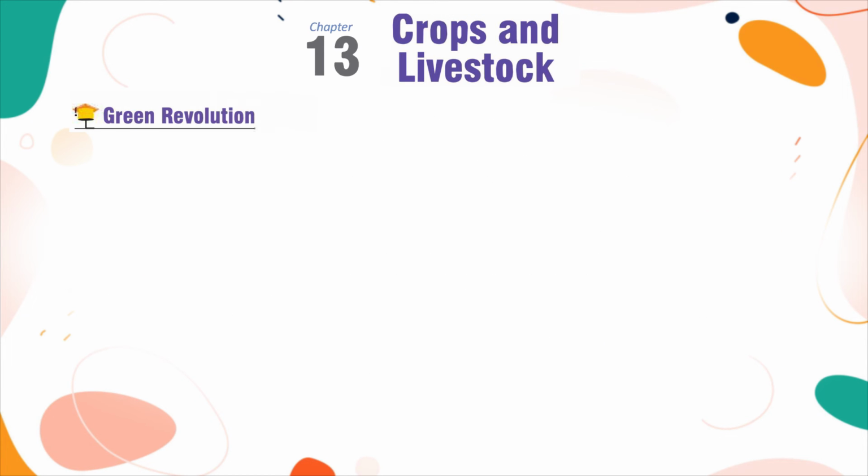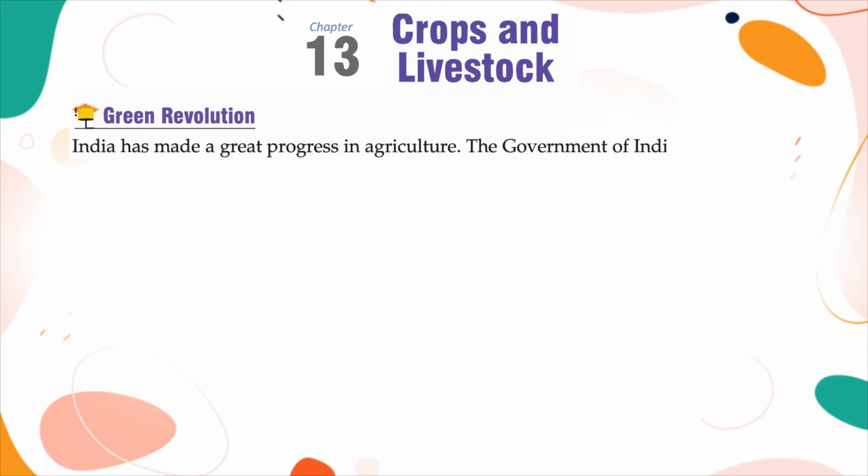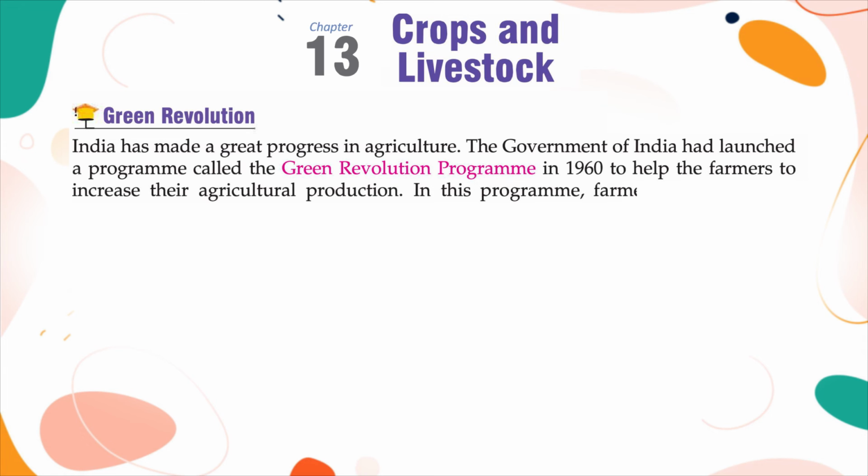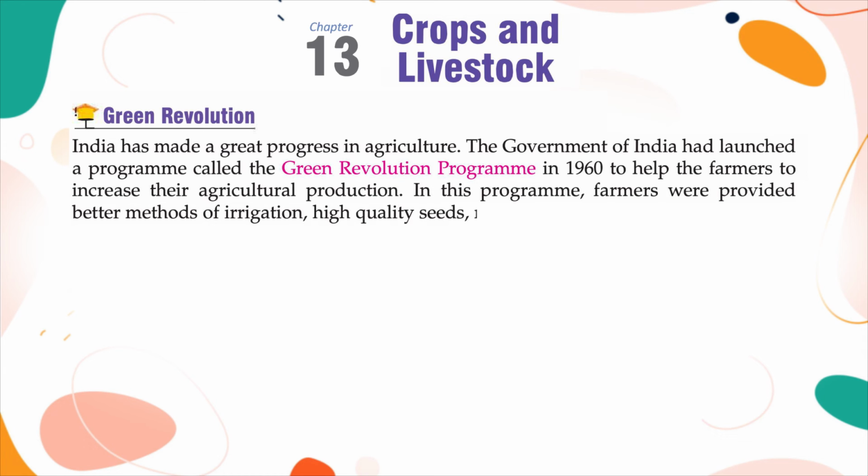Green Revolution. India has made a great progress in agriculture. The Government of India had launched a program called the Green Revolution Program in 1960 to help the farmers to increase their agricultural production. In this program, farmers were provided better methods of irrigation, high-quality seeds, manures, and fertilizers at a reasonable price.